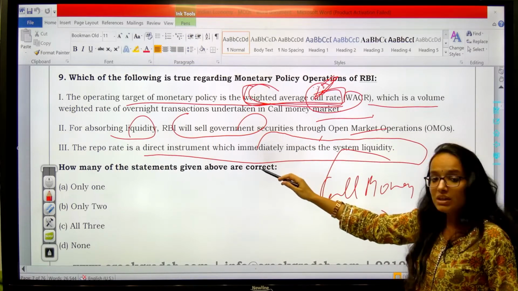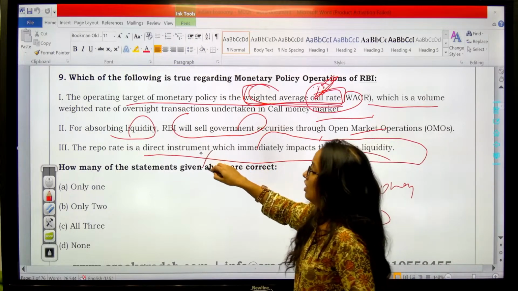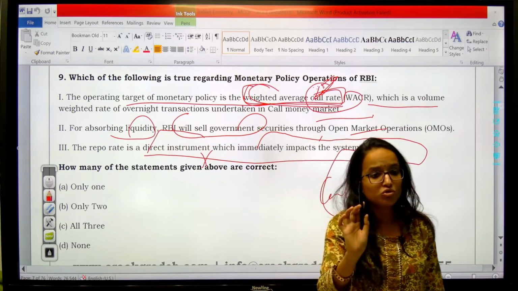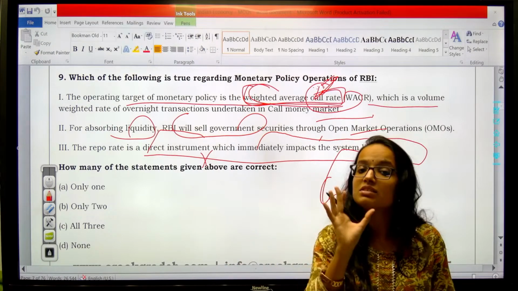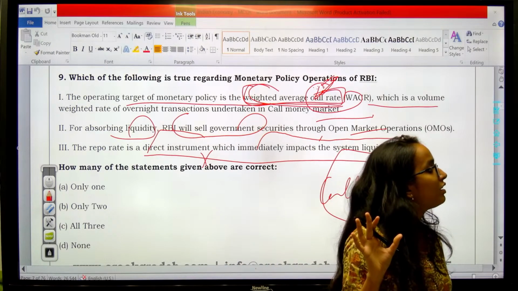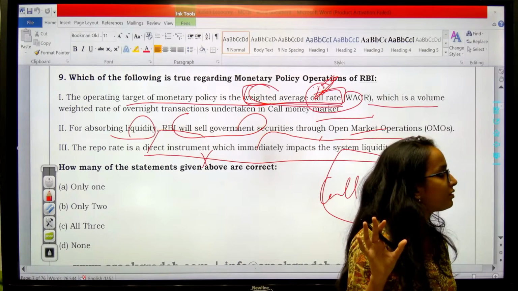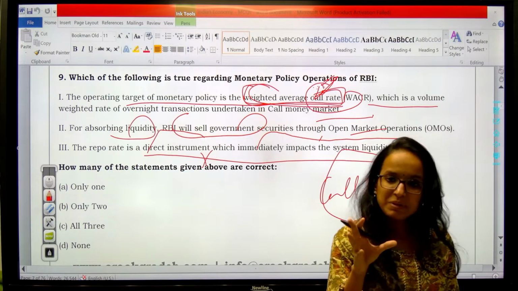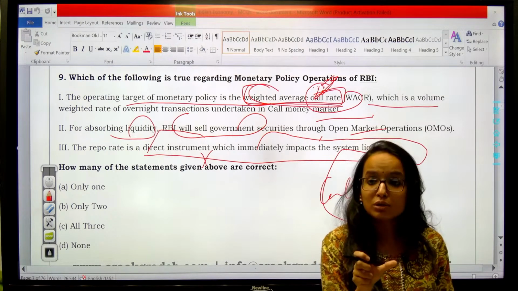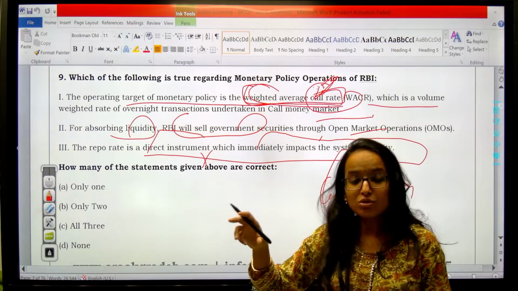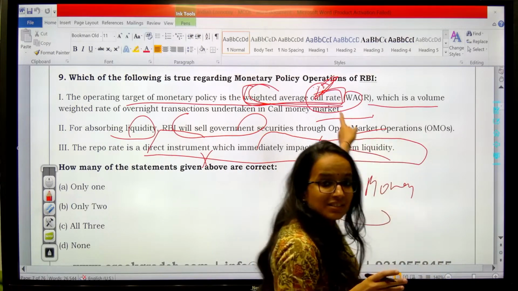Third, repo rate is a direct instrument? No. Repo rate is the most important instrument, but the transmission of the repo decision takes time. No, MPC targets repo rate and all other rates, but RBI also targets this one.